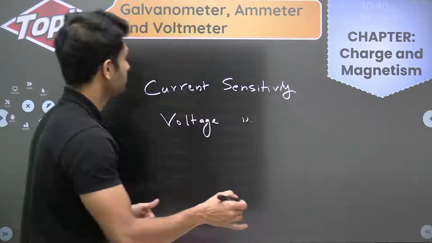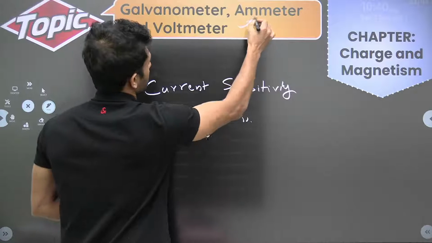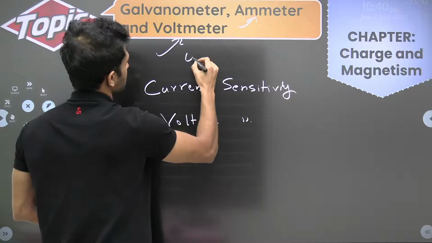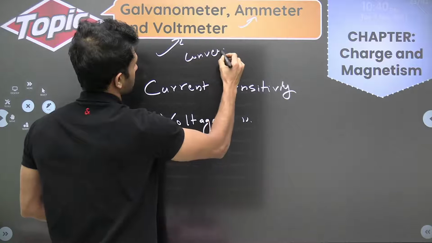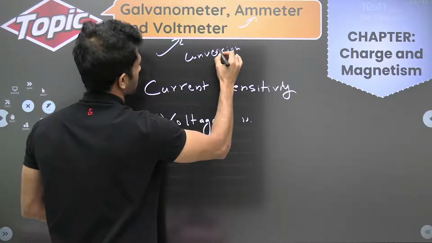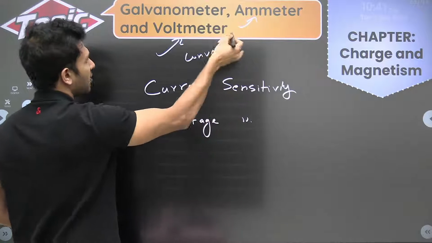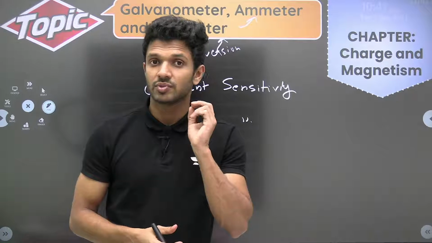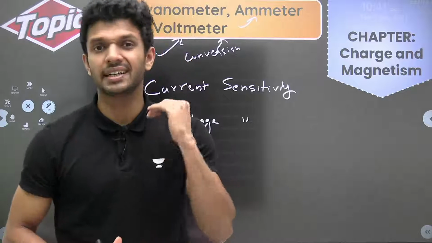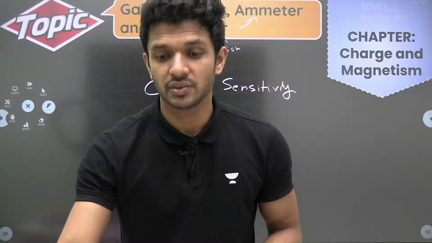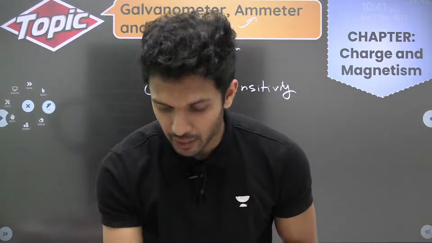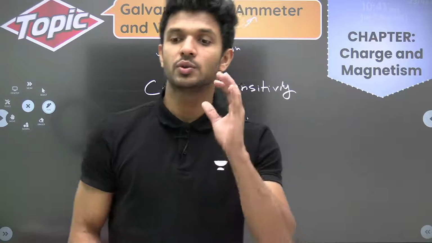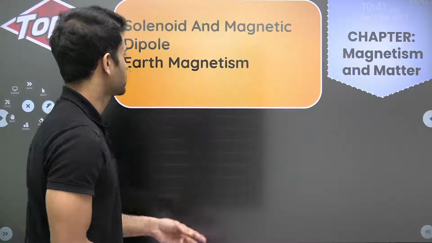Then conversion of galvanometer to ammeter and voltmeter. Okay, so conversion of galvanometer to ammeter and voltmeter, this is another important topic from which questions pop up, obviously either direct questions or questions which have a concept from it. Okay, so don't forget to learn all these topics by heart.